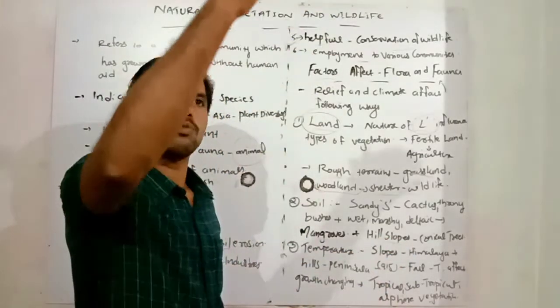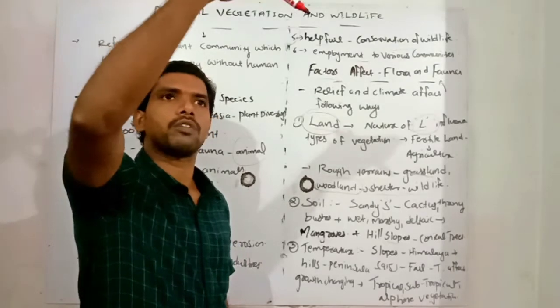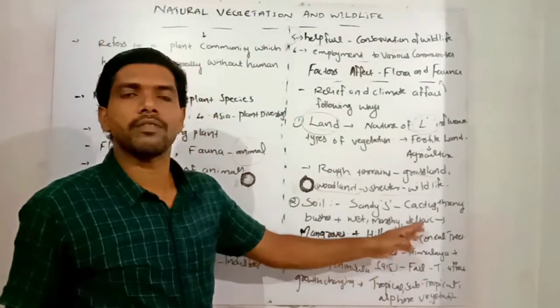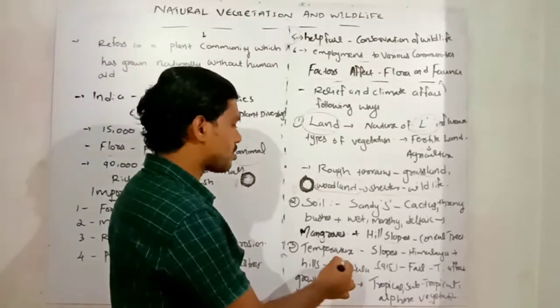Finally, we can see that in our Ooty and Kodaikanal region, a lot of the eucalypts and different types of the coniferous trees are flourishing very well. The next one is called temperature.